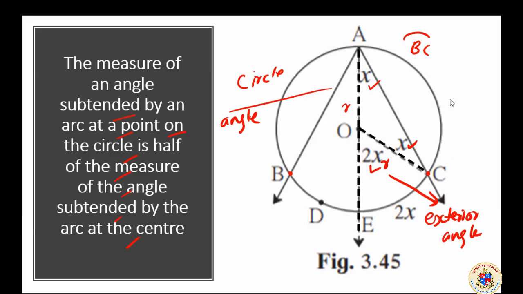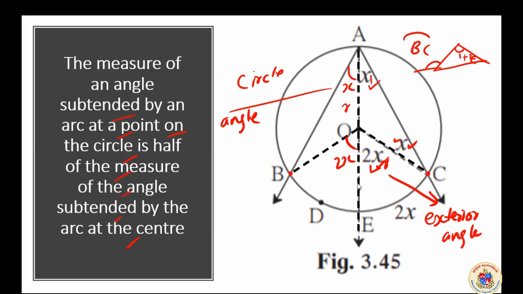If there is a triangle like this, and if we extend any one side, this is the exterior angle, and it will have a measure equal to 1 plus 2, that is 2x. If I think in the same way on the other side, extend here. This is an angle bisector. This also will be x. So this will be 2x.